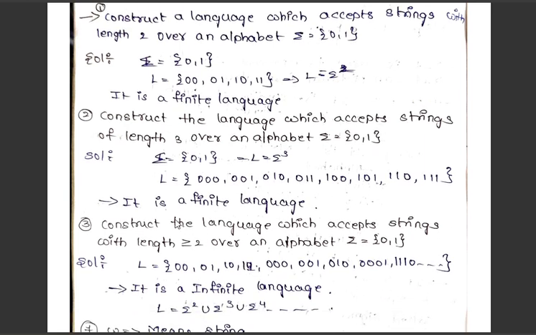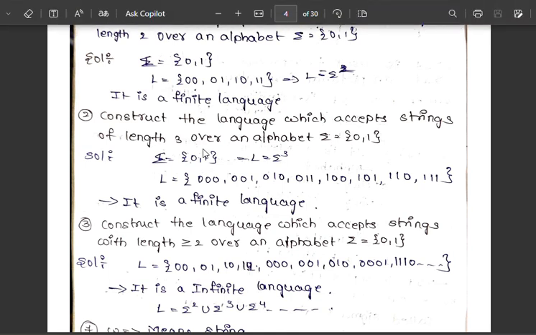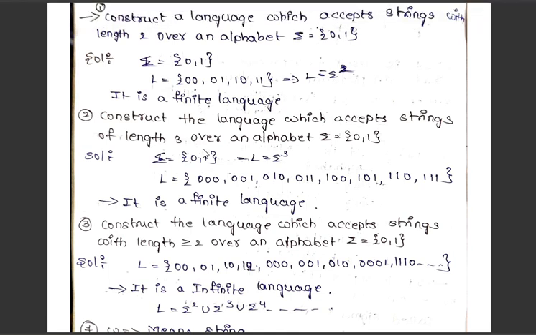Similarly, construct the language which accepts the strings with length greater than or equal to 2 over an alphabet 0, 1. Means the length of that particular string should be 2 or more than 2, but not 1 or 0.